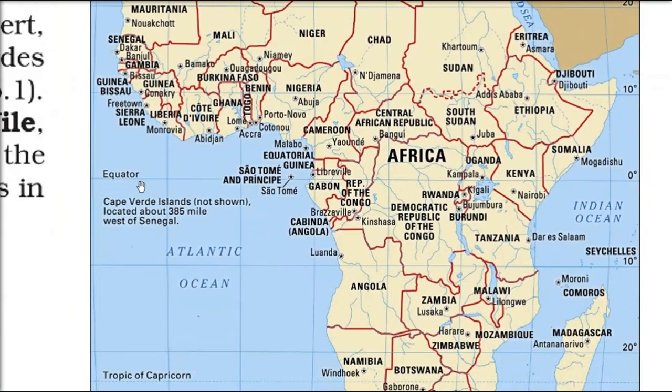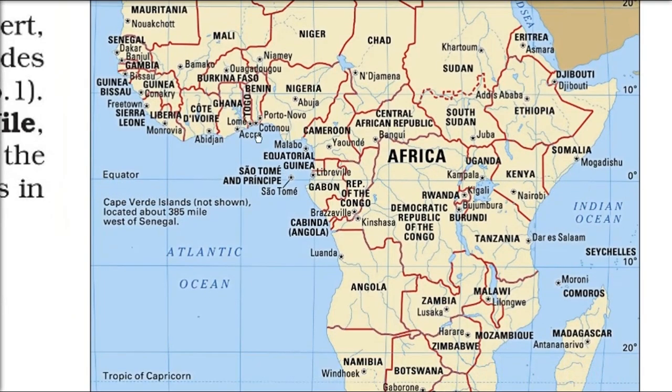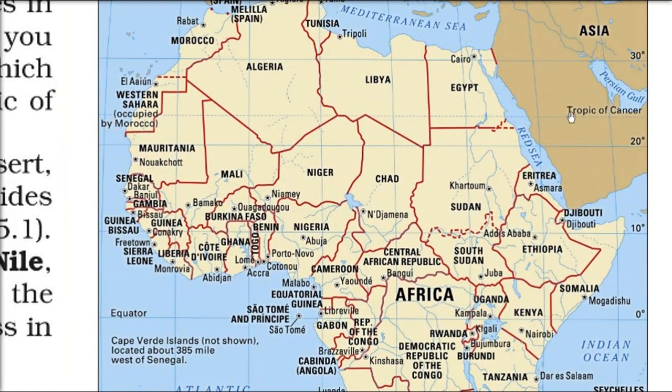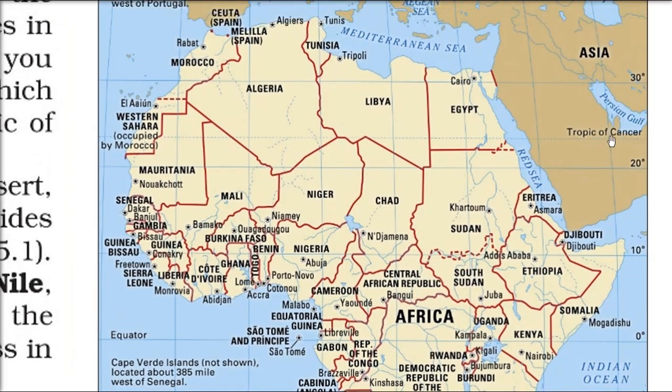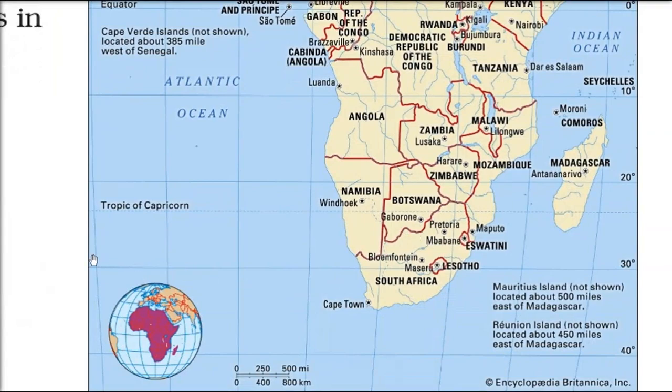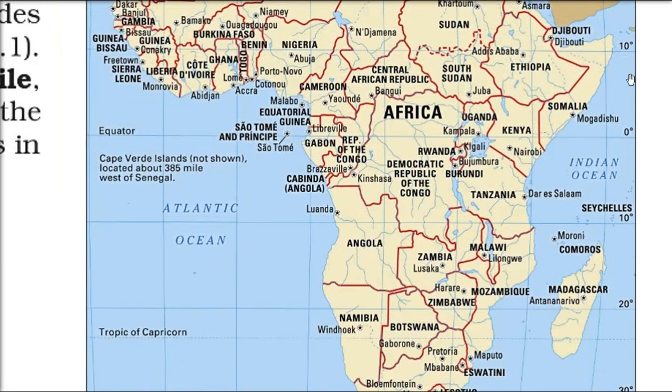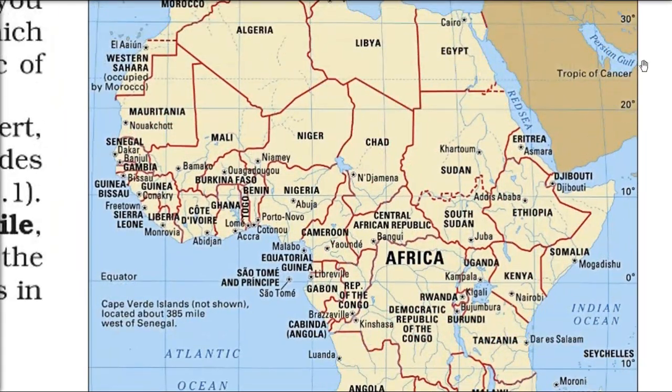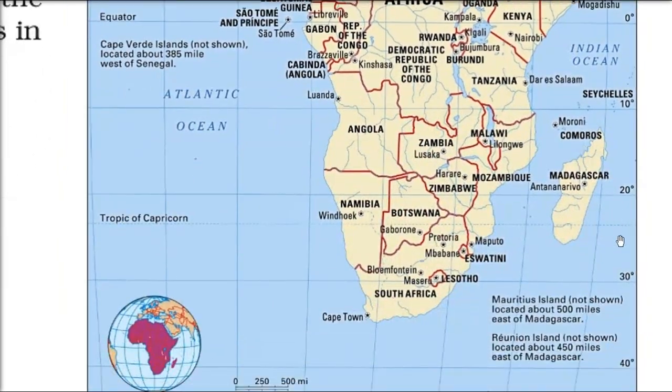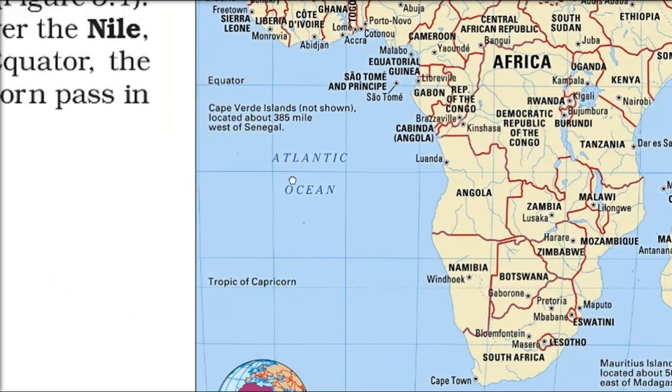And what is being asked? First thing is the equator. This is at 0 degree latitude. Then we have Tropic of Cancer, 23.5 degree, Kark Rekha. It also passes through it. Then we have Tropic of Capricorn, Makar Rekha, 23.5 degrees south. These two are north and south. These three pass through this continent.